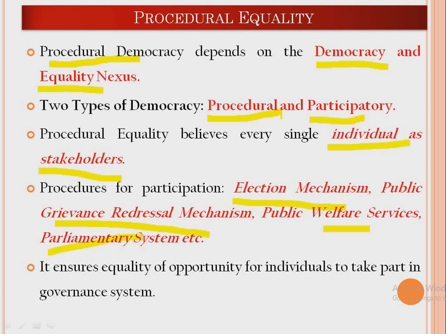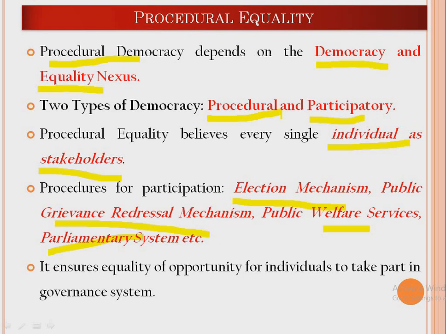For example, when you talk about the election mechanism, see, every democratic country, especially in a procedural kind of democracy, has an election mechanism. That means we have an election body that organizes free and fair, regular elections, where there is a procedure of voting, declaration of election dates, and a mandate given. That procedure is maintained, and in that procedure every single individual gets equal attention.